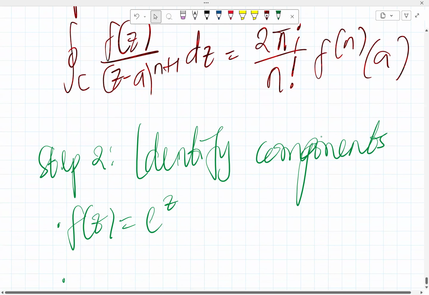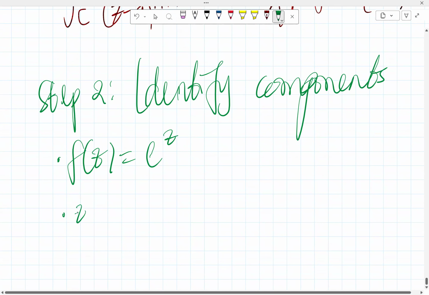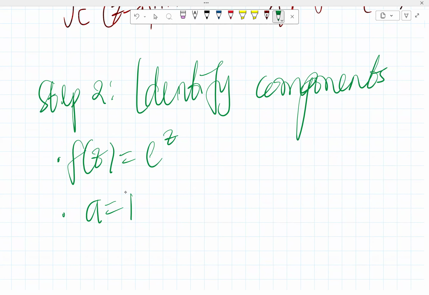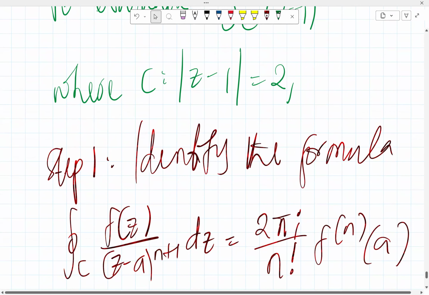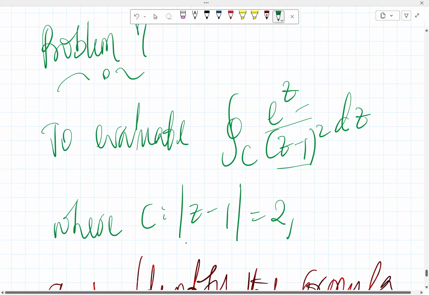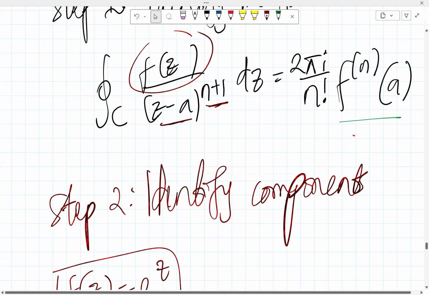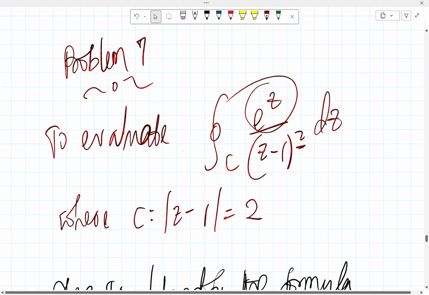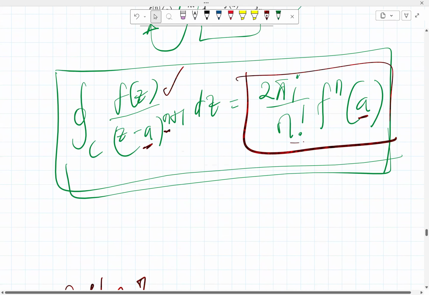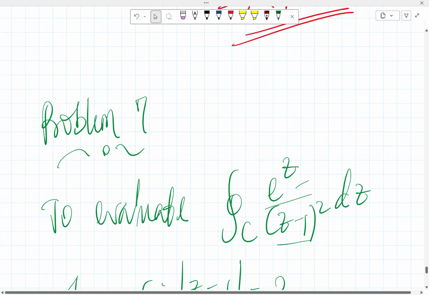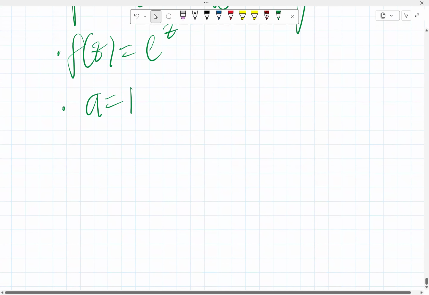So we have a equals 1. You discover that there's always a connection between this z minus 1 and this z minus 1 here. So a is 1.